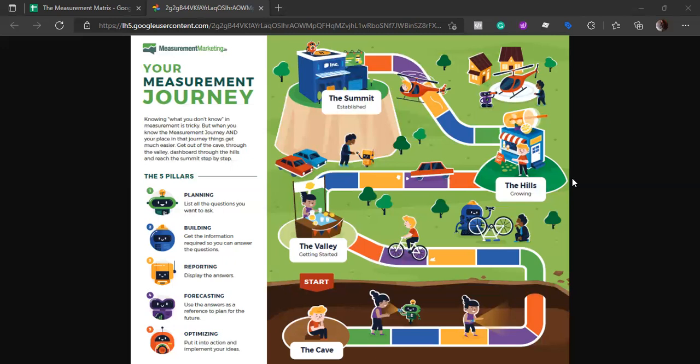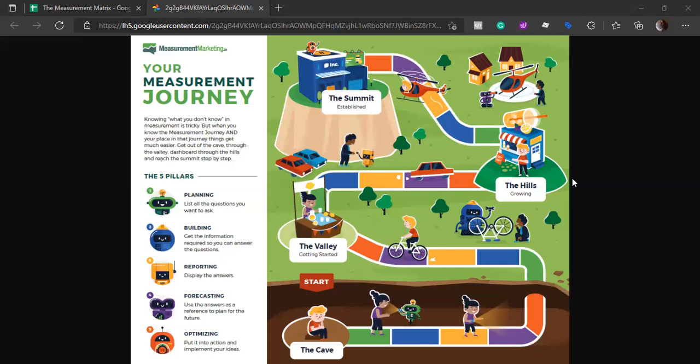If we are at a cave level, then we need very basic reporting, right? Because we don't know what is actually happening. We are trying to figure our way out of the cave. So, the thing to remember at this stage is that we should just get started, right? We should start informing ourselves about what's happening and what's not happening, right?